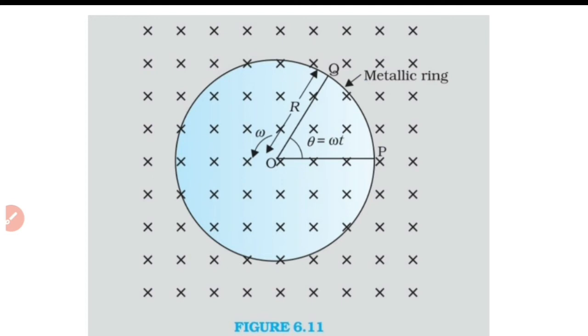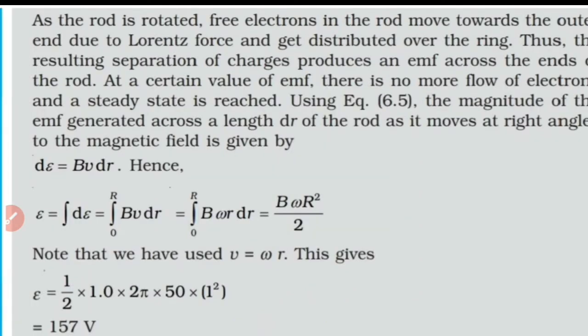Effectively, on the metallic ring, electrons get accumulated and it acquires a negative charge, and at the center, a positive potential will be produced. So naturally, there will be a potential difference between the center and the metallic ring. That potential difference we are going to find. When this conductor is rotated, the separation of charges produces an EMF, as we discussed. At a steady state, no more flow of electrons will take place, and that particular EMF we will find.